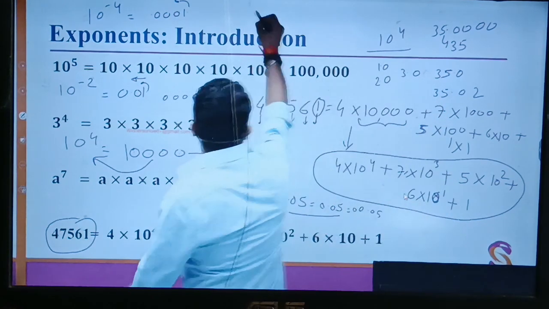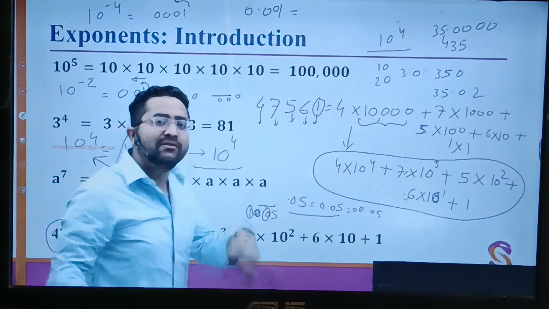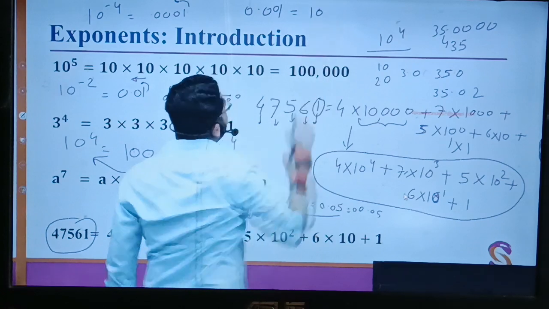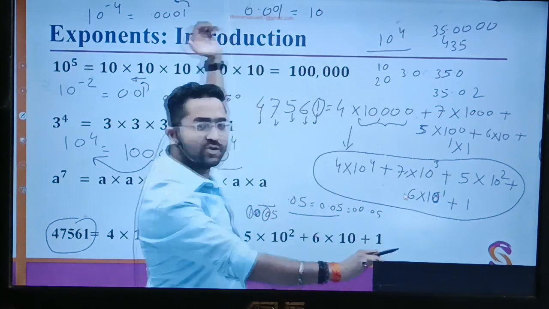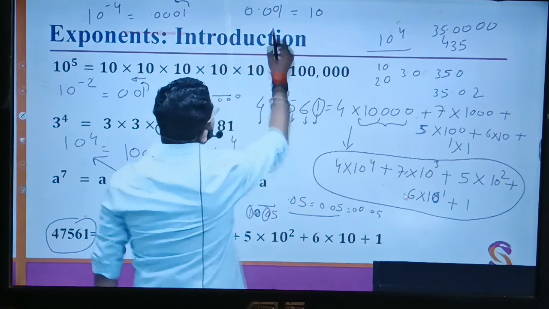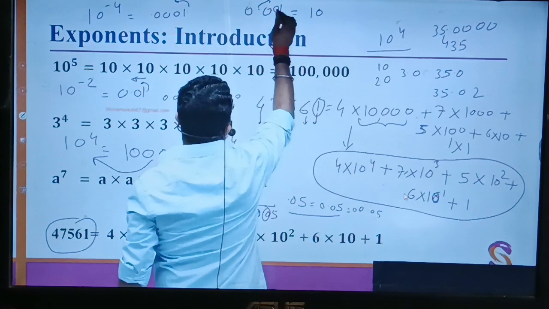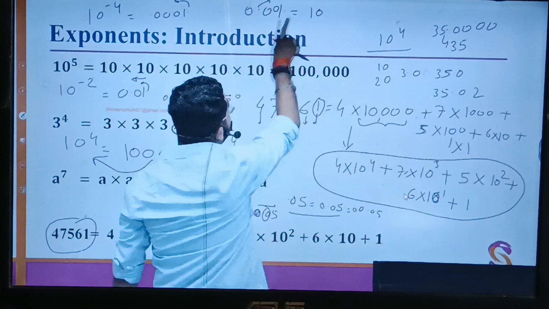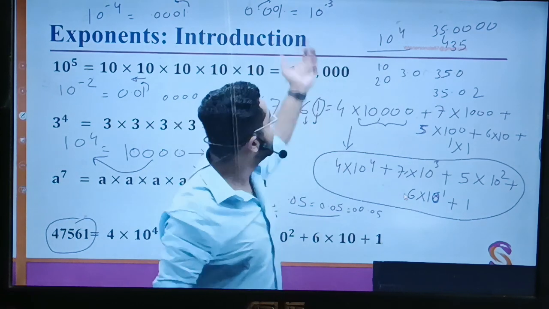Simply, if I have given you a number, now convert this into the form of 10 to the power, in the exponent form. What I will do is write 10 and count the number of digits this decimal has to move so that we get the number 1. It will move 1, 2, 3. After 3 it will come here. So the value will be 10 to the power minus 3. And why minus? Because the decimal is there.